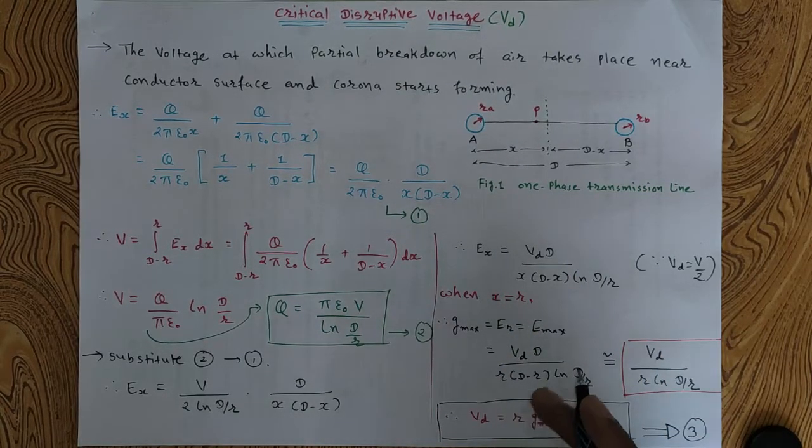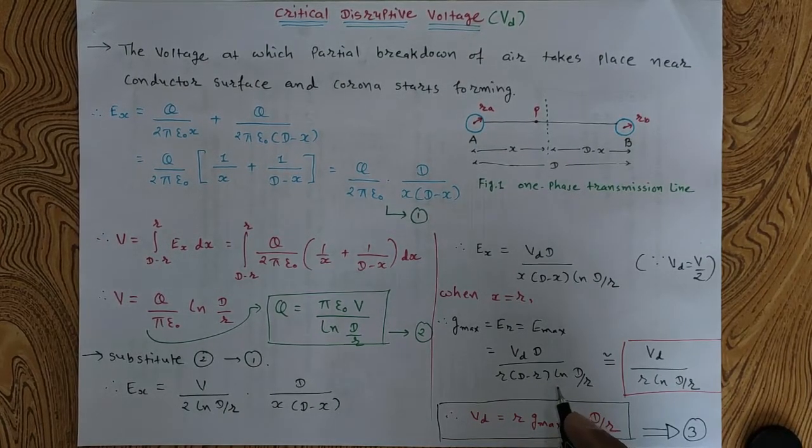It can be in RMS or in peak value. In the previous lecture we discussed that up to 1 centimeter, the voltage it takes to break down the air surrounding the conductor is 30 kilovolt peak value. In RMS value it is 21.1 kilovolt.